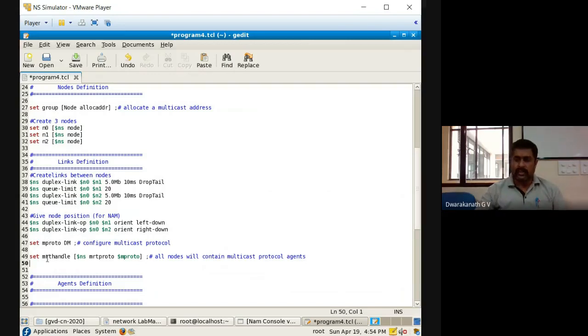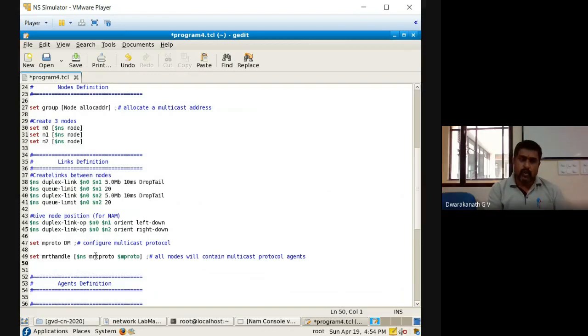Now coming to the next, that is set multicast routing protocol. How to handle that? There's a variable here, for which we are creating an object. All nodes will contain multicast protocol agents. So how are you going to define this in $ns?